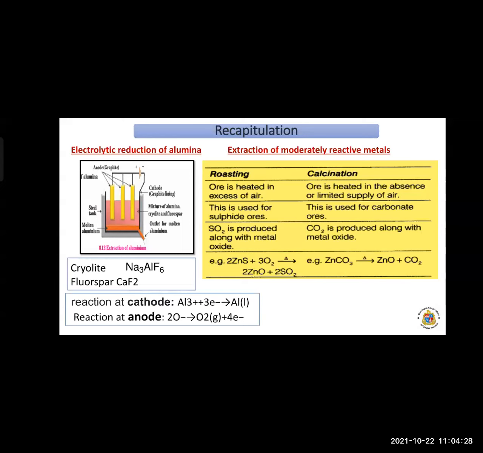Look at the reaction: zinc sulfide plus oxygen, when heated, forms zinc oxide, the metal oxide, and sulfur dioxide gas. In calcination, zinc carbonate is heated and forms zinc oxide plus carbon dioxide. So these are the extraction methods for moderately reactive metals.